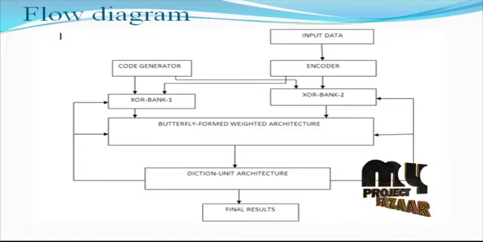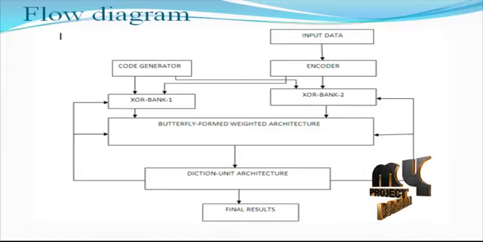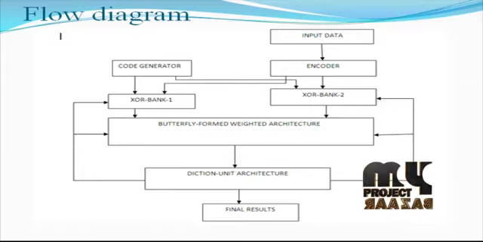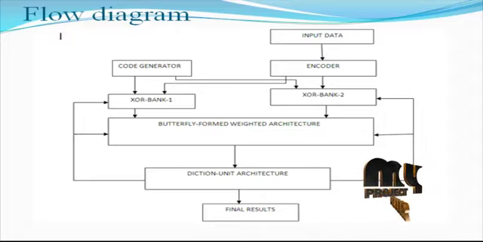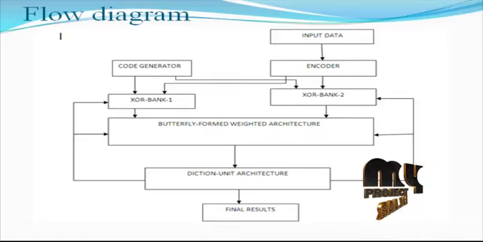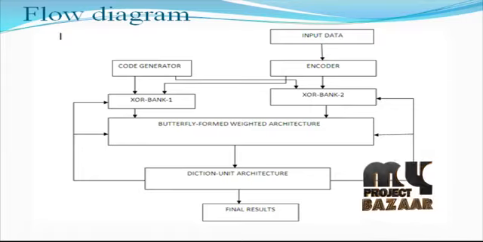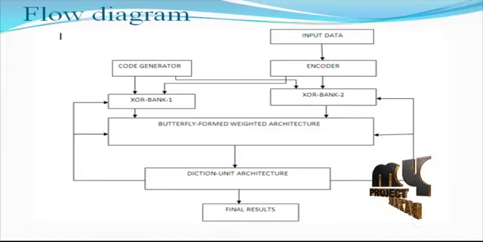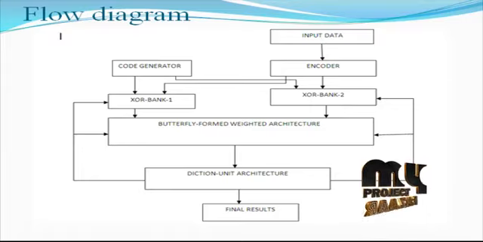Next we see the flow diagram for the product. First, the input data is encoded by the encoding architecture. The encoding bits are processed in two steps: first the code generating process, and second the code retrieving process. The code generating process mainly uses the XOR bank 1 architecture. The code retrieving process is placed in the XOR bank 2 architecture.